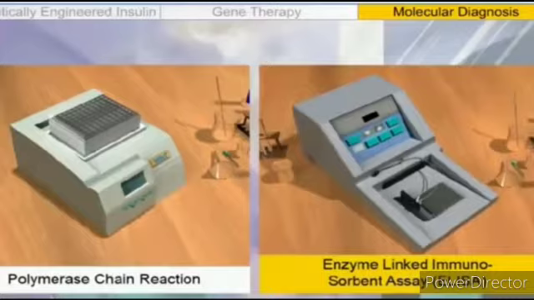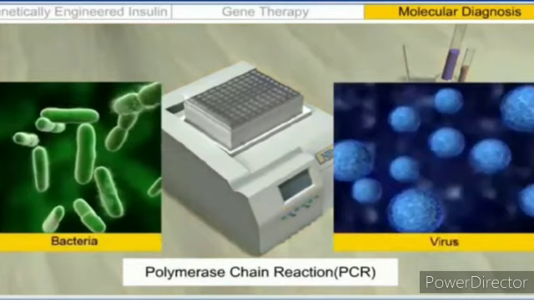Recombinant DNA technology, polymerase chain reaction, and enzyme-linked immunosorbent assay (ELISA) are some of the techniques that serve the purpose of early diagnosis. Presence of a pathogen, bacteria or viruses, is normally suspected only when the pathogen has produced a disease symptom.